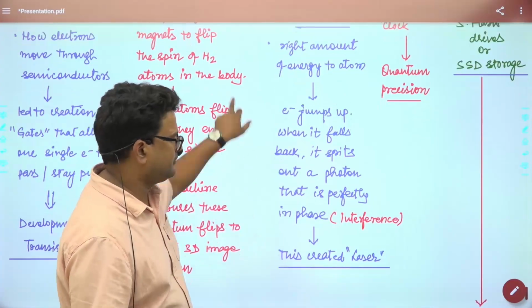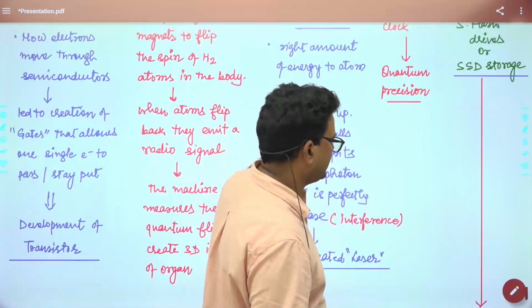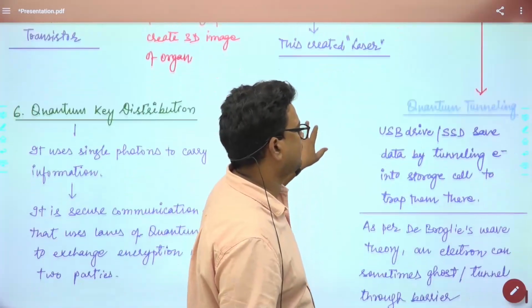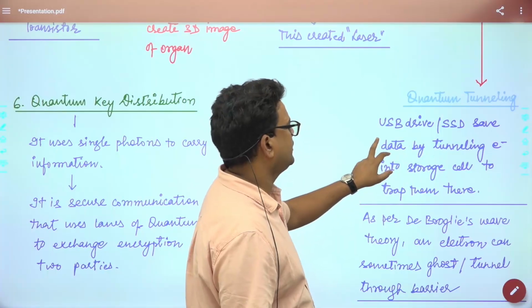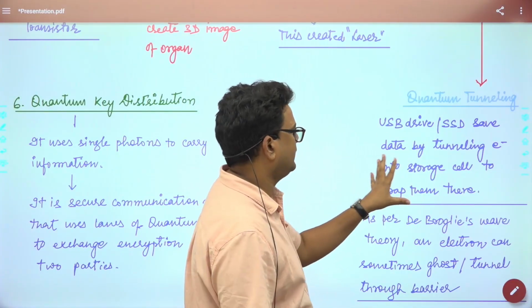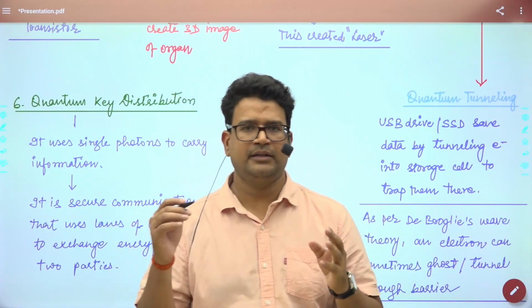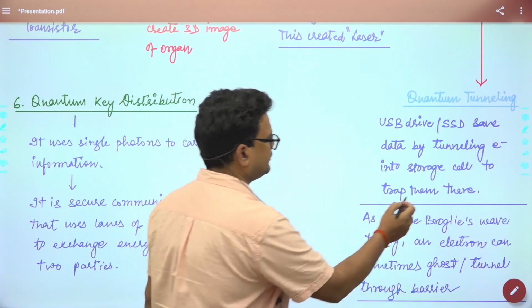SSD storage, or a pen drive, what do they do? They utilize the technology of quantum tunneling. How? USB drives store data. Suppose this is a USB drive.